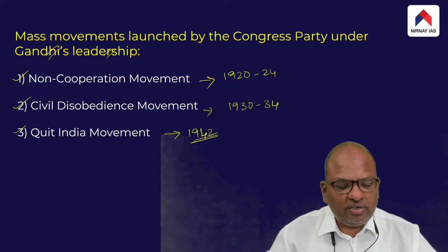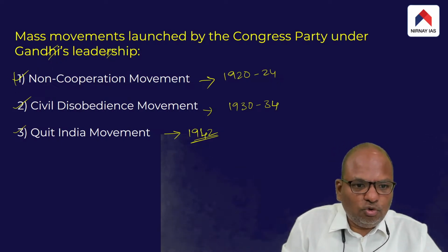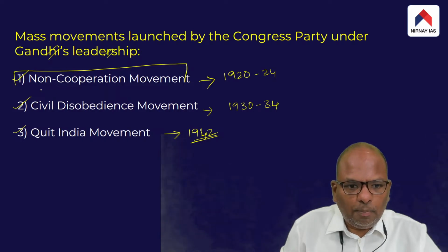These are the three movements. The first of these three movements happened to be the non-cooperation movement.